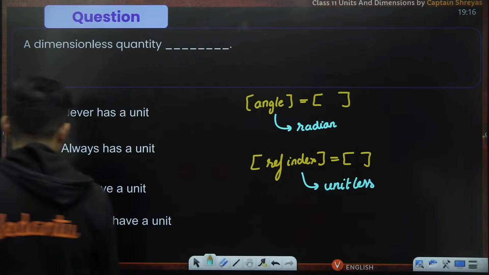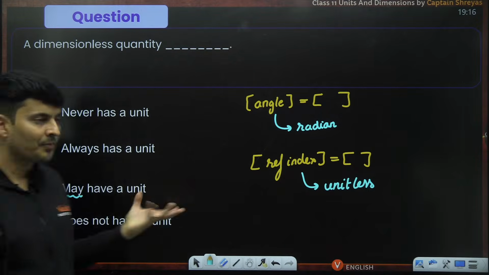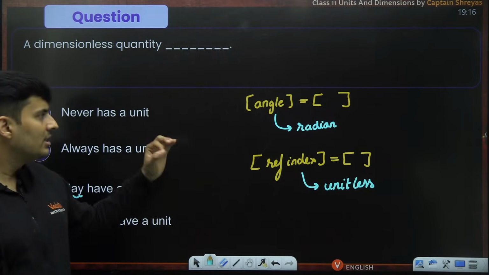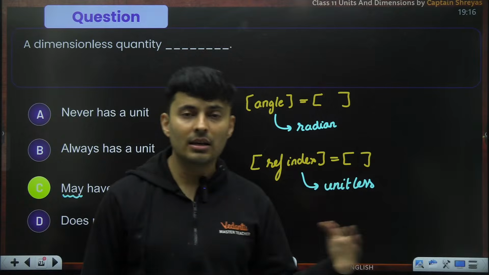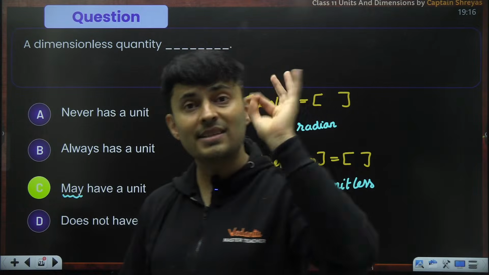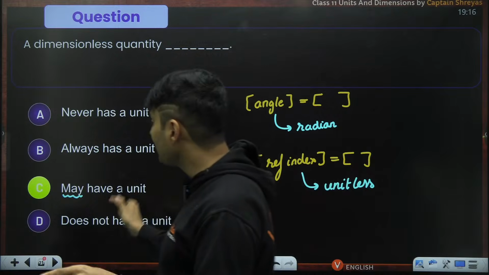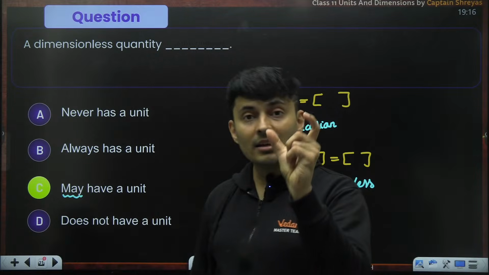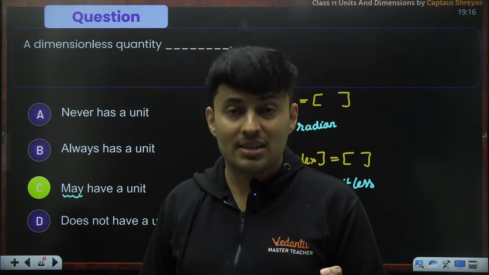This word "may" says that it might be possible, it might not be possible. So possibility is expressed. It's not always or never. Never means never, literally no case. Always means every single time. May means sometimes yes, sometimes no. So hence the answer is C. Sometimes the English language will help you, and they will play with words.